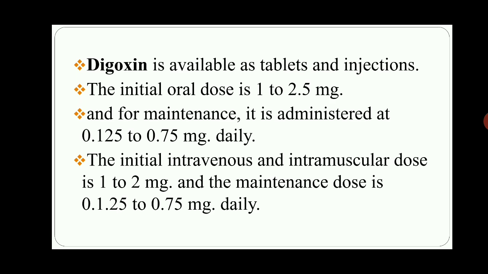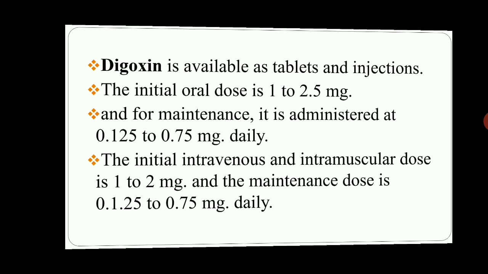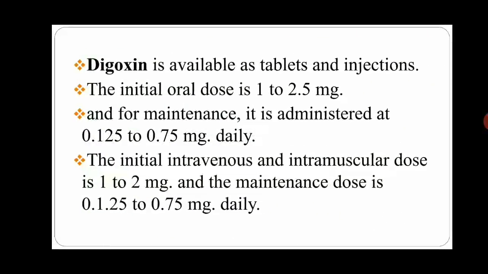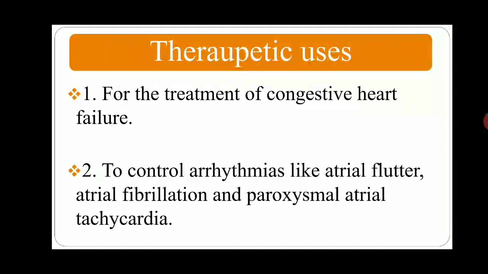The initial intravenous and intramuscular dose is 1 to 2 milligram, and the maintenance dose is 0.125 to 0.75 milligram daily. These are the digoxin and digitoxin glycosides.